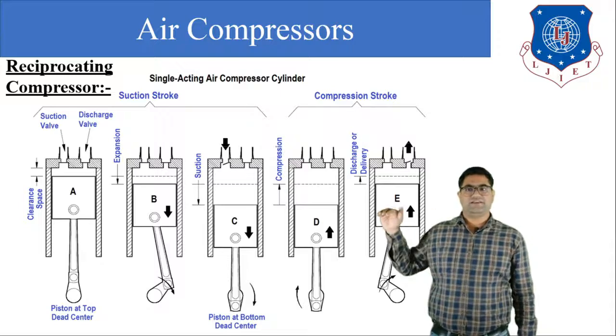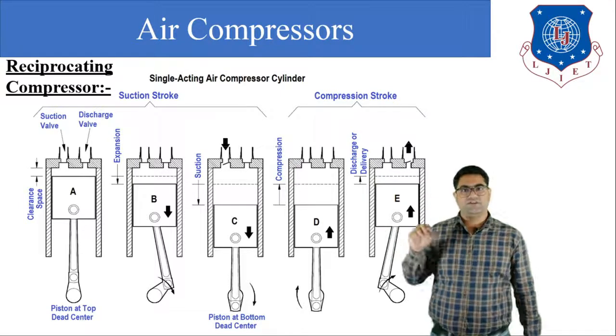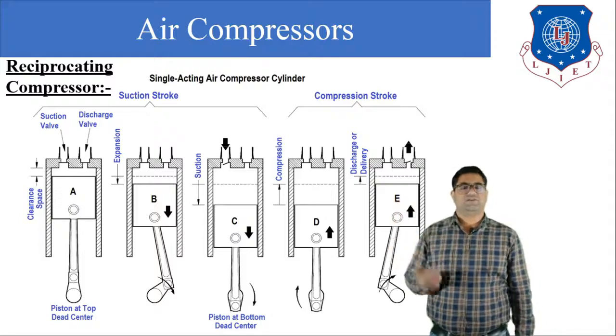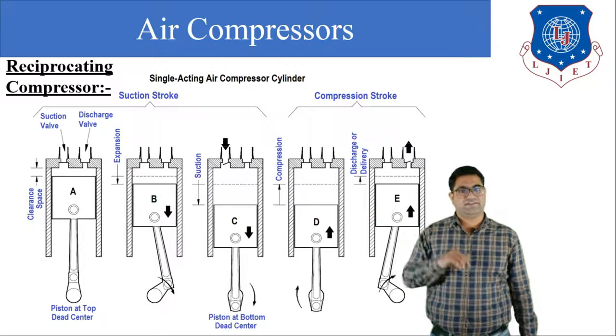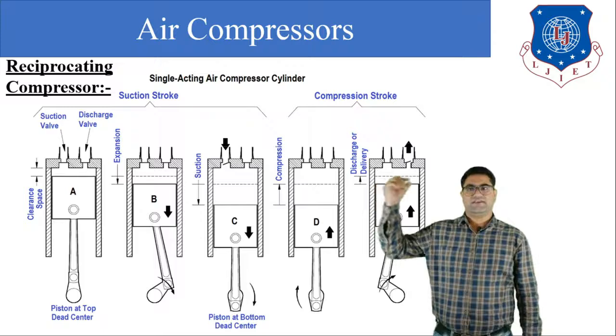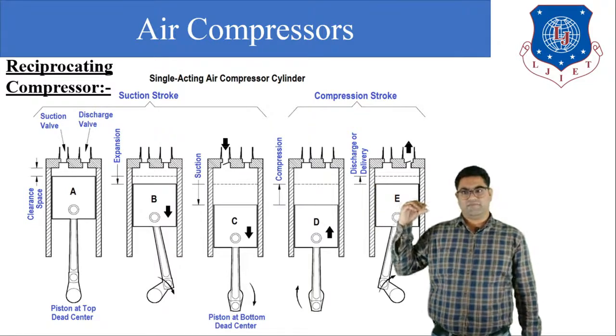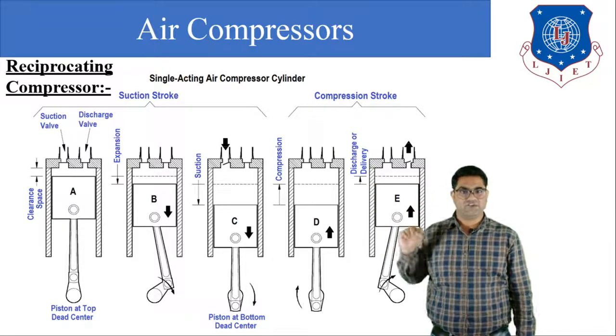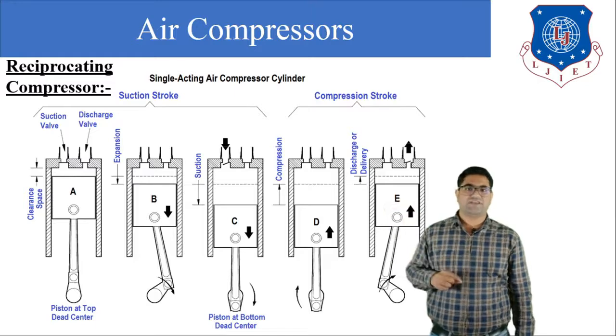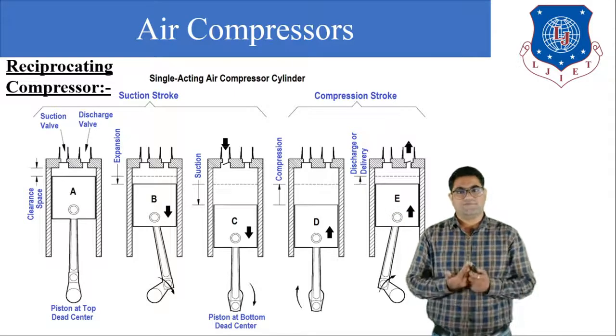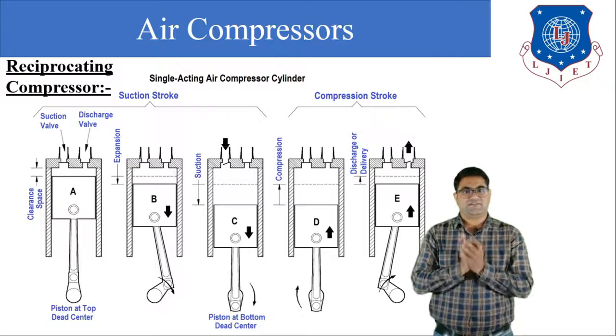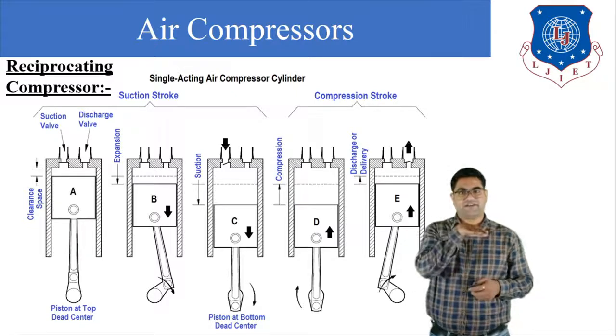In figure A, the piston is at the topmost position of the cylinder. That position is known as the top dead center, that is the TDC. You can also see there is a small volume between the cylinder head and the piston. That small volume is known as the clearance volume. So this is our ideal condition where the piston is at the top dead center.